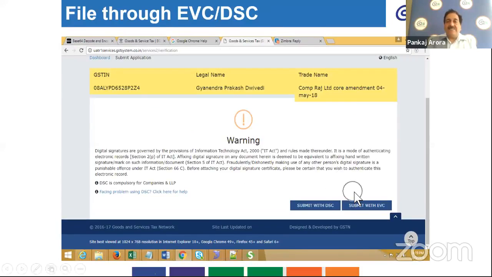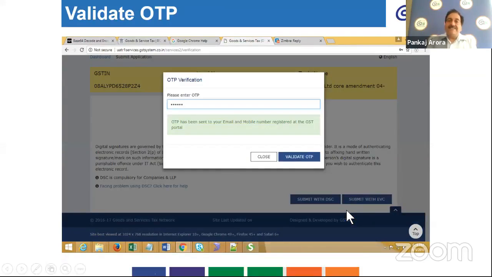So in that case, once you click on file, you get a warning message and you can submit it through DSC or EVC, whichever is applicable to you. In this case, the taxpayer is submitting through electronic verification code, and it validates the OTP which is received at the notified mobile number or email ID.